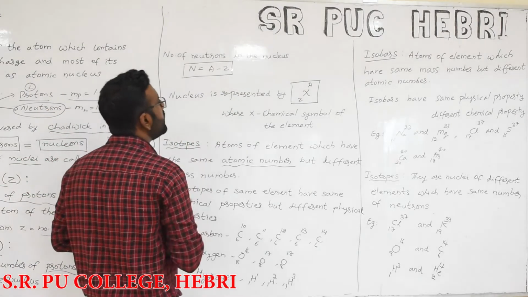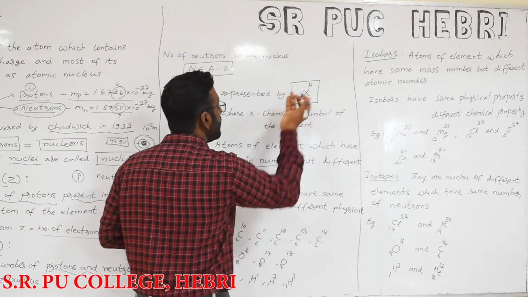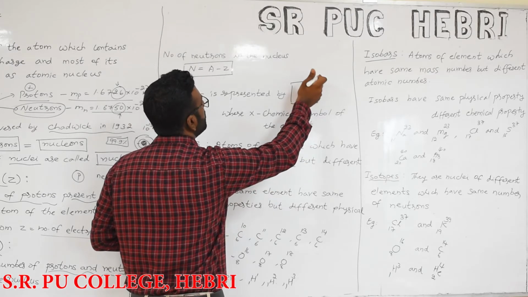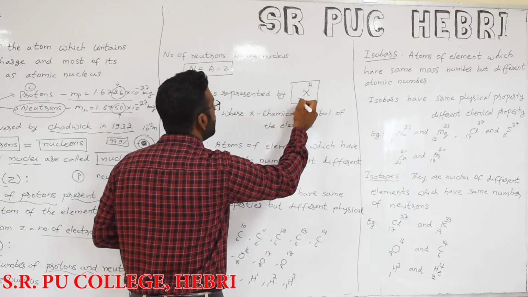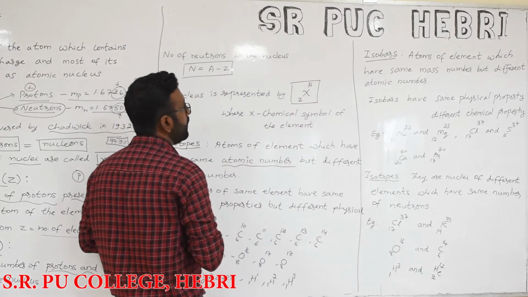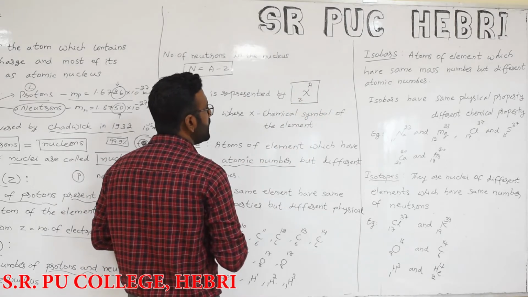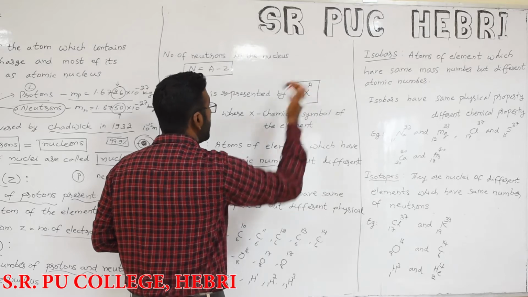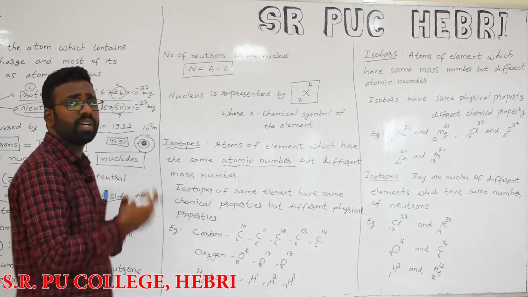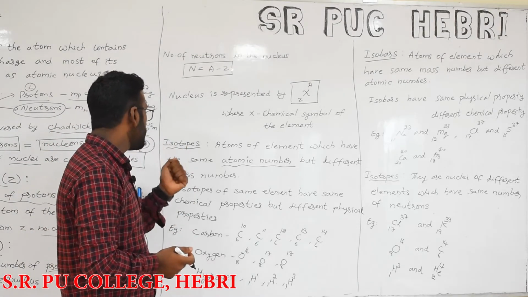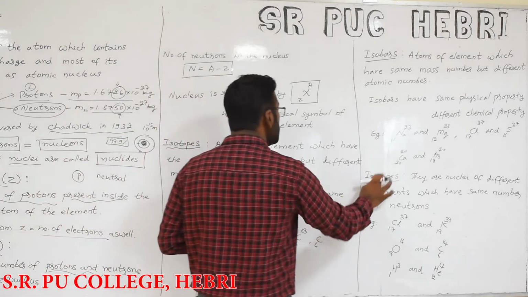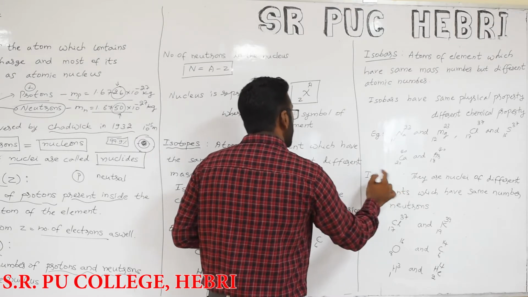A nucleus is represented by a chemical symbol: X, with A on the top and the atomic number Z on the bottom. This is the actual symbol of an element, where X is the chemical symbol, A is the mass number and Z is the atomic number. All these things are familiar to you. Now we will see what isotopes, isobars and isotones are. So what is an isotope?